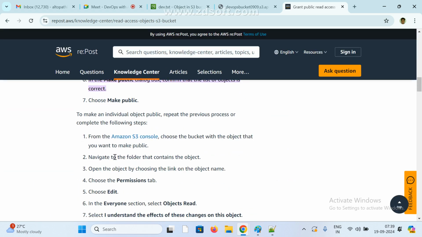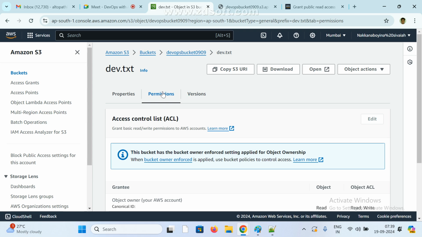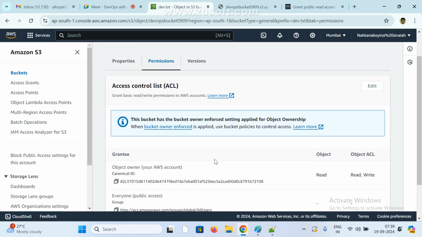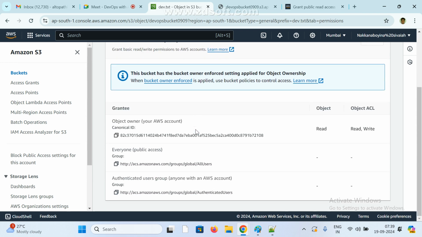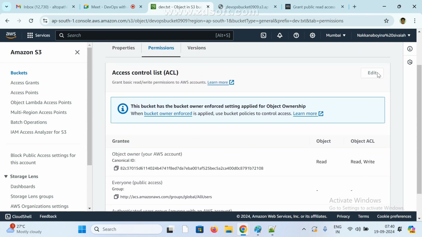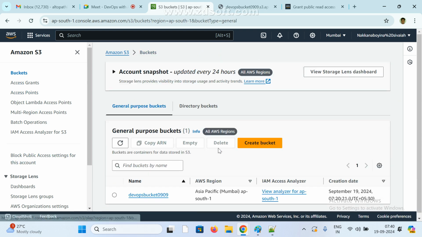What they are saying: navigate to the folder containing the objects, open the object, choose the link with the object name, choose the permission tab, click on edit, permission tab, grant read write permission in AWS. Which account did I log in with? Admin user only, right? So I need to enable this. Let me create one more.